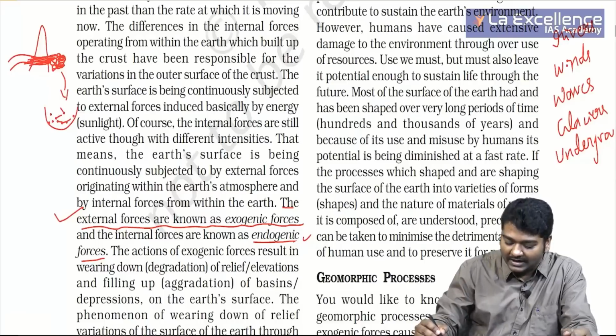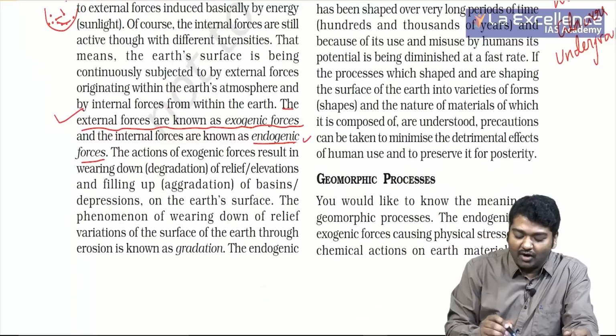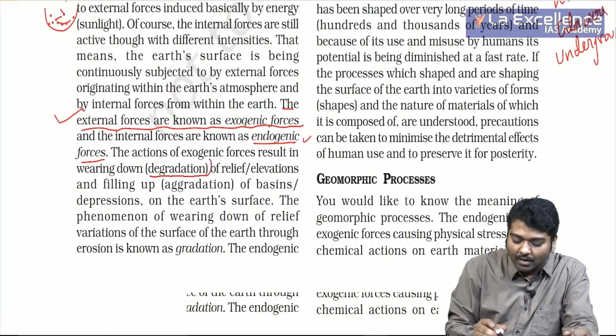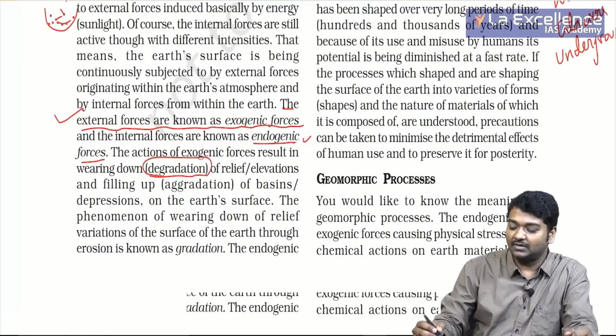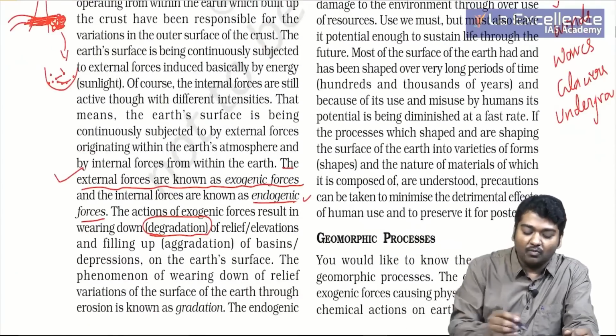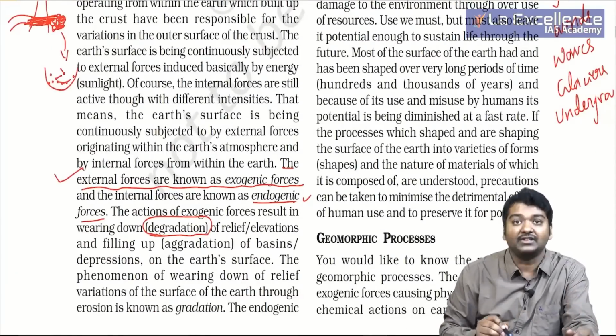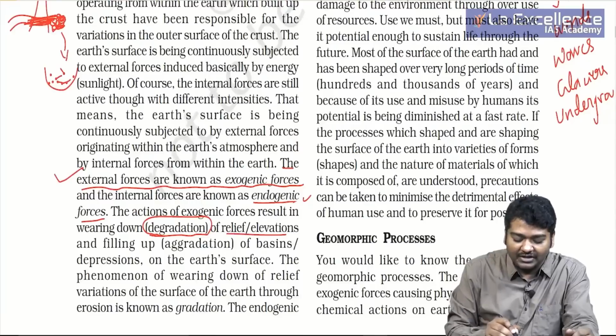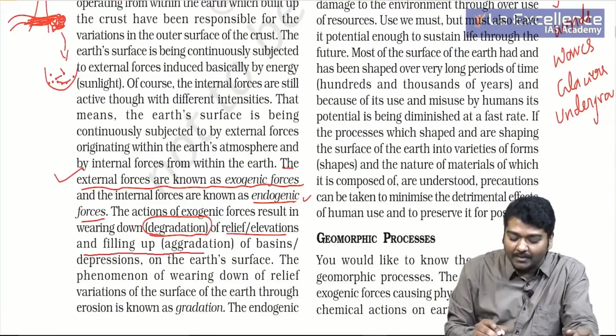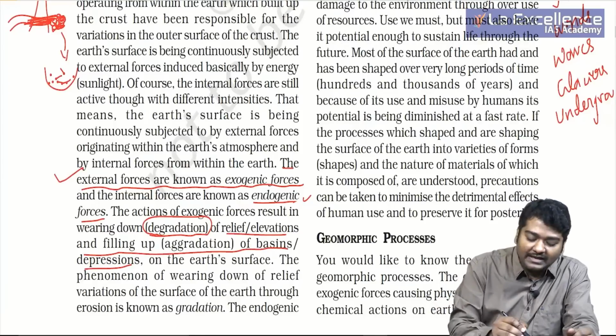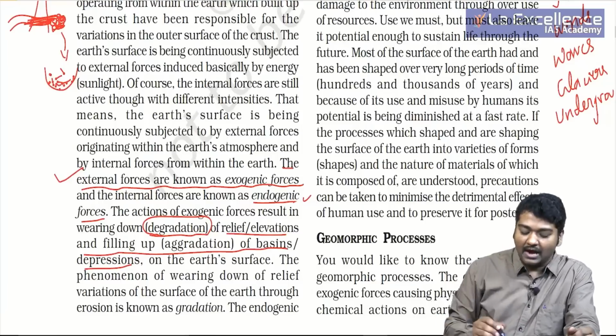So if you observe, we call erosion degradation. What is the meaning of this? If a mountain is broken into smaller particles, we call it degradation of relief, elevations, and the filling up of basins and depressions is aggradation. In a lake, whatever is falling is called aggradation.